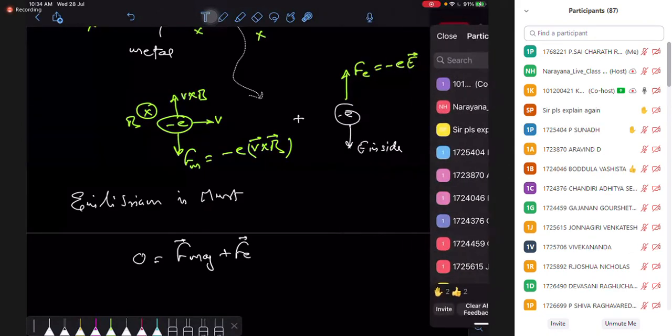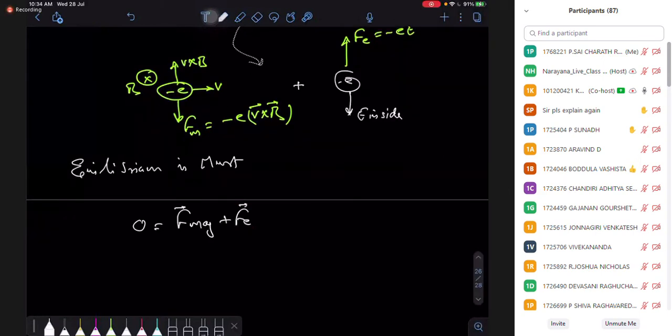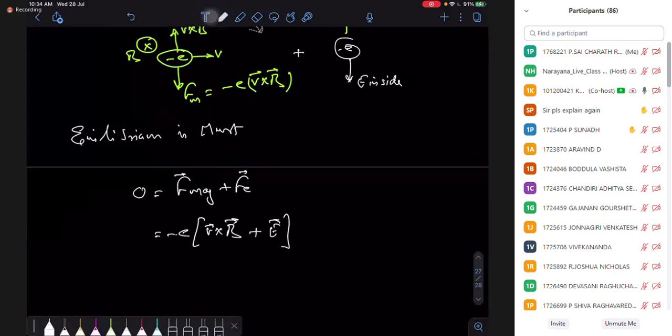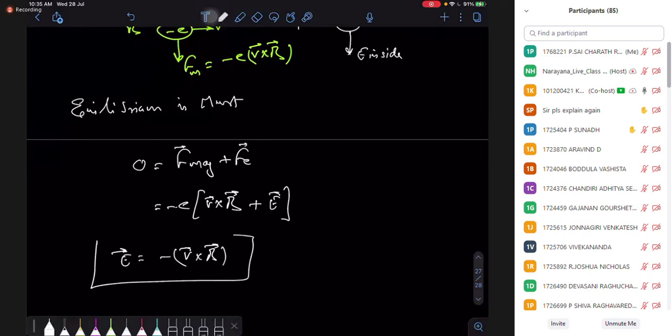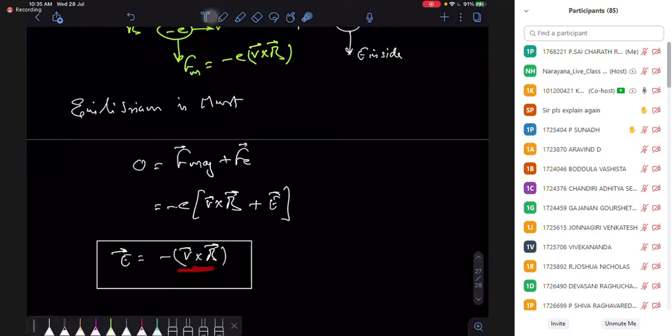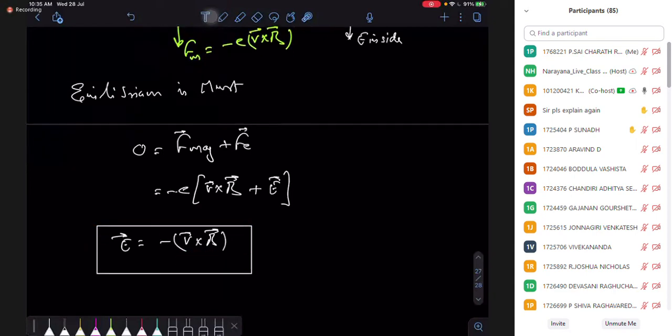So in that equilibrium condition, if I write here, what is the equilibrium condition? My magnetic force here is V cross B. And the electrical force here is, okay, electrical force eE. So for equilibrium, what is the condition here? In equilibrium, I'm going to have the criteria: an electric field should be developed inside the conductor, and this electric field is opposite to your V cross B. This is my electric field.